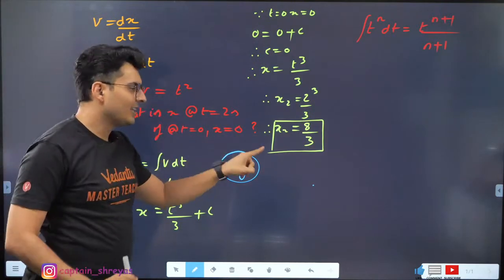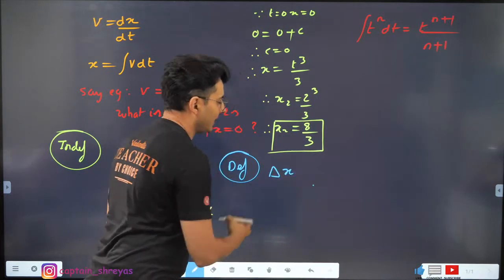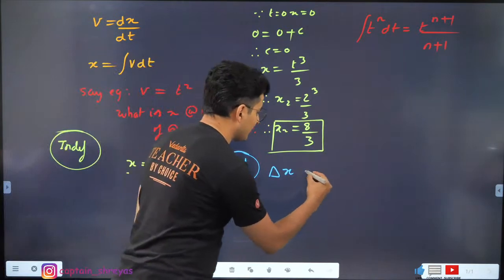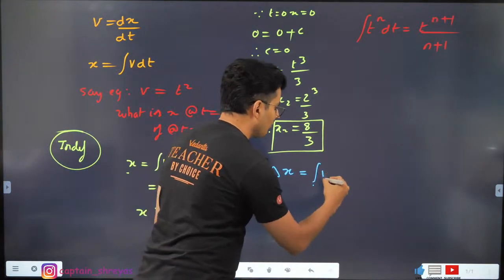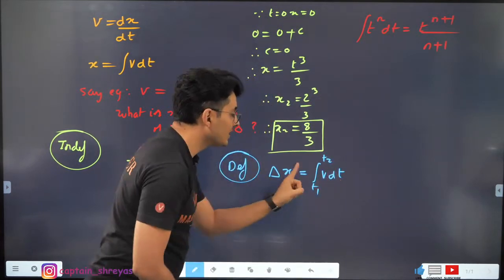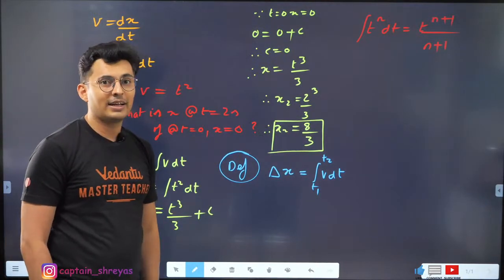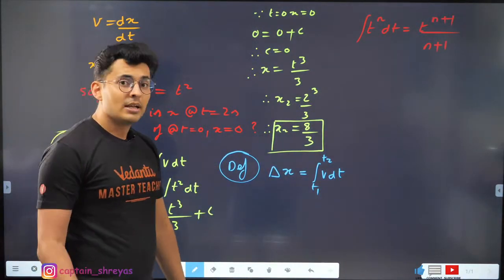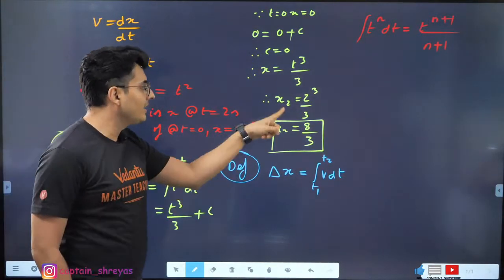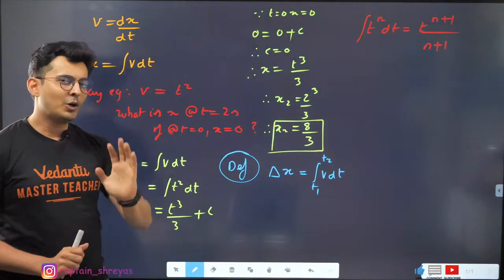It is never x. It is always delta x. If x is the integration of velocity, then delta x will be the integration of velocity with respect to time from t1 to t2. This is the catch. Not many people remember, or they just end up forgetting or get confused about this. Indefinite integration gives you the function. Definite integration always gives you the change in the function. Keep this in mind. Not many people know this.